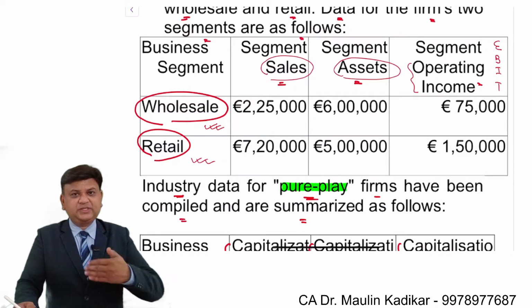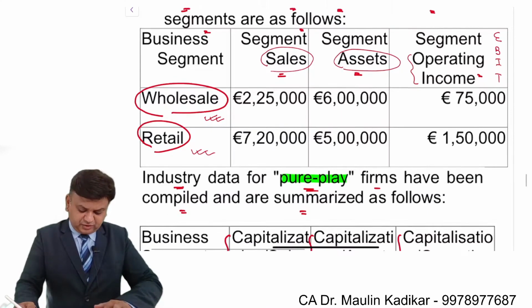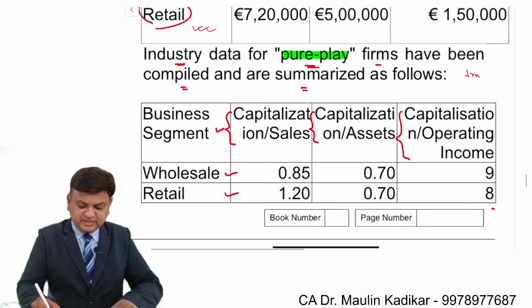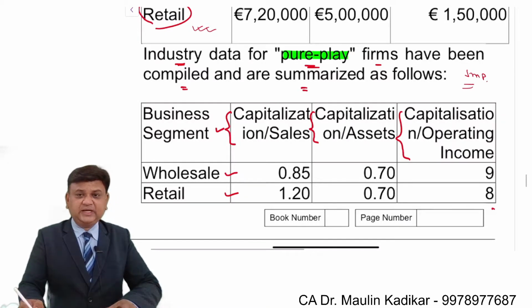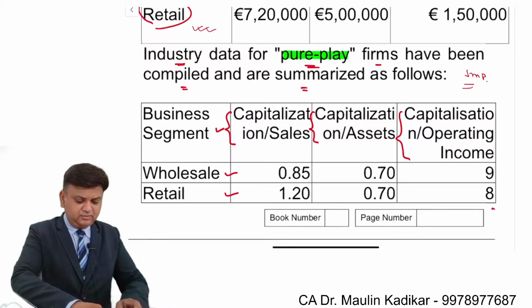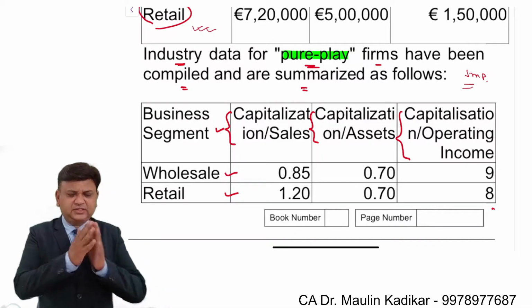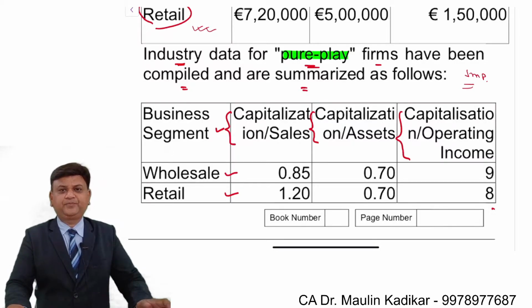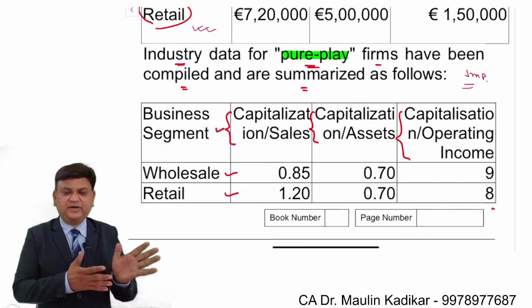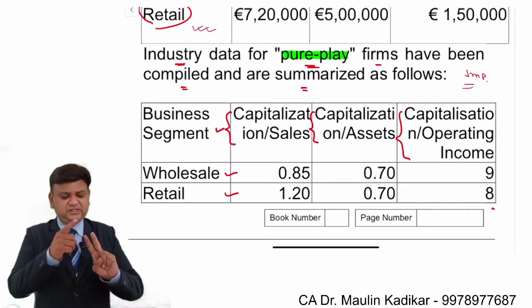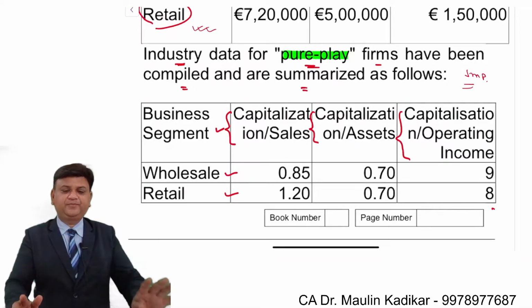What kind of information is given, that is what I am explaining to you first of all. This is the most important information of the entire example, which is something that you importantly need to understand. See, basically something like this. Suppose I want to do a valuation of a pharma company. I have the details about that pharma company which is supposed to be valued, for assets, for operating income, for sales.